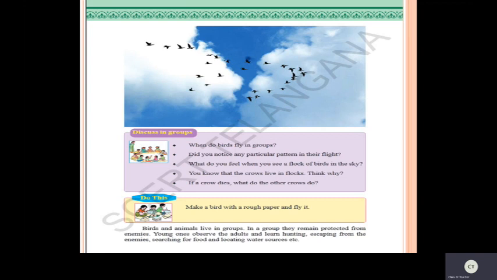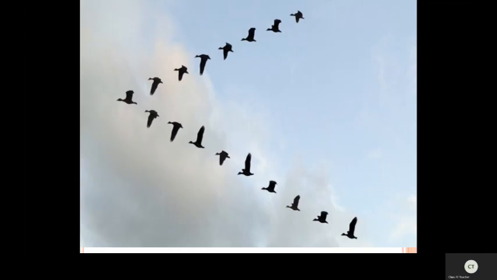Did you notice any particular pattern in their flight? While they're flying, have you seen any particular patterns? Some will fly in the form of a V shape or J shape. Let us see some pictures of that. See, children, some birds are moving in the form of a V shape. Why do they fly like that?